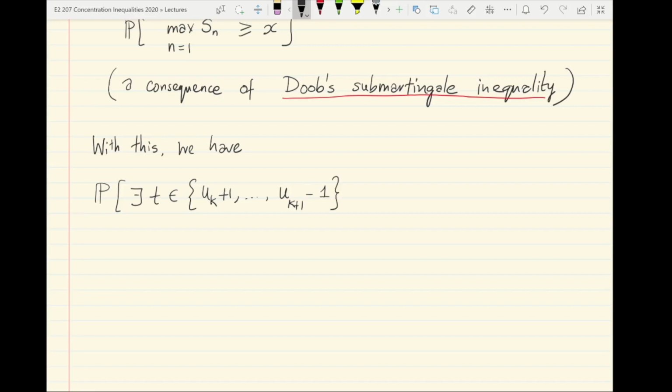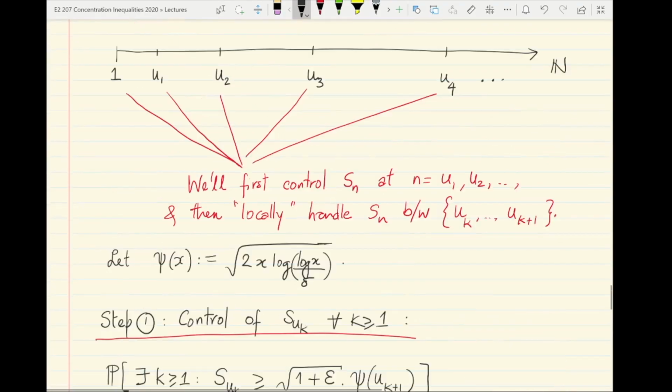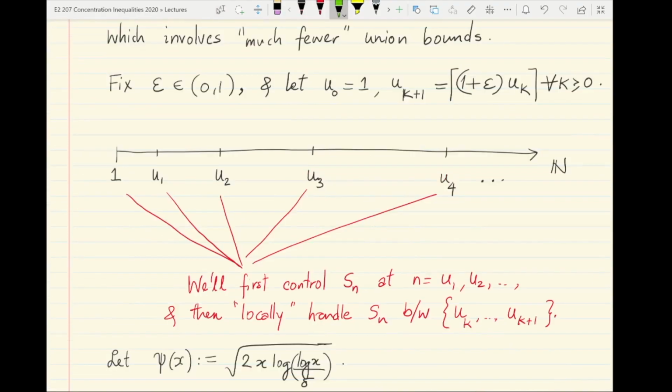Okay, since we have already controlled for u_k and u_{k+1} separately at the top level of the hierarchy, S_t relative to S_{u_k}. Okay, so going back to the figure here, suppose k is equal to 2.